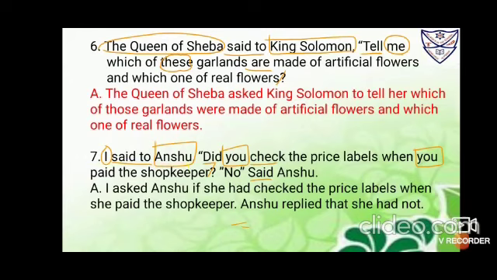So it is, if I have consumed it as I have just referred to it as Anshu, so he I have assumed. So you put it here, or you also, or she also, both can be possible. So it is if he had checked. Did check will change to had checked the price labels when he paid the shopkeeper. No, said Anshu. So you can write Anshu replied that he had not checked. Okay, he had not, because we are using here had checked, so it becomes had not.